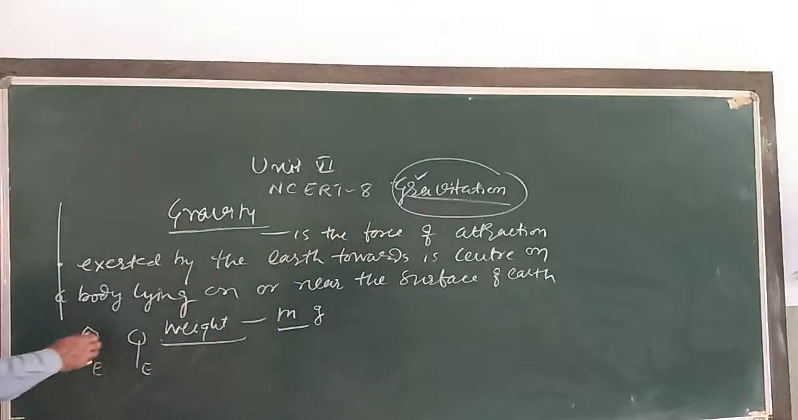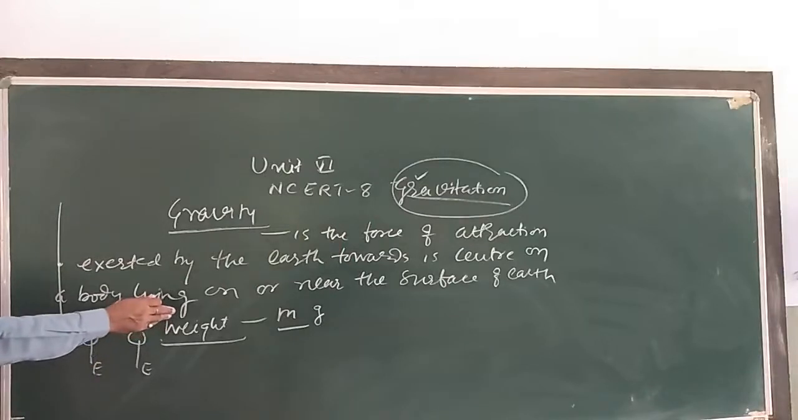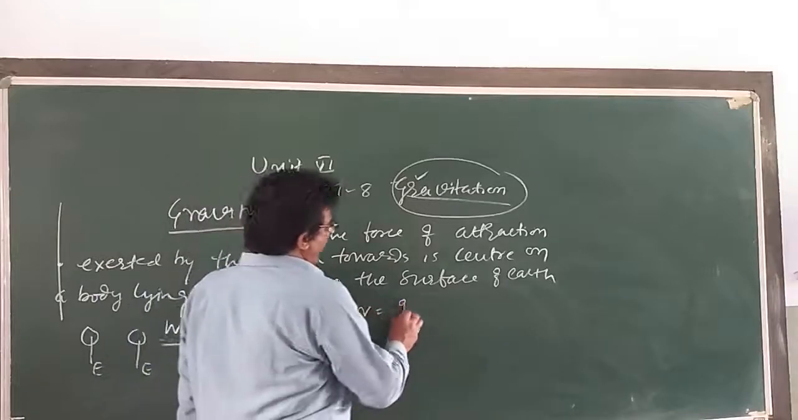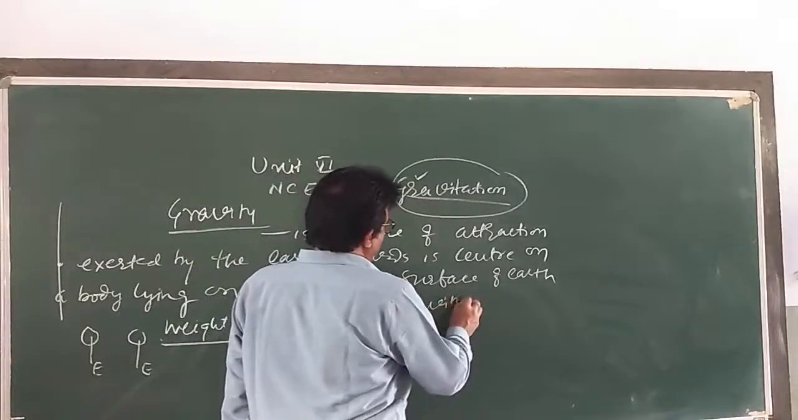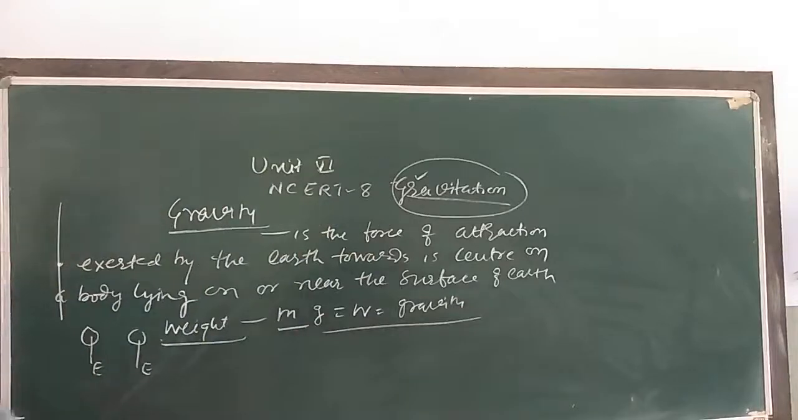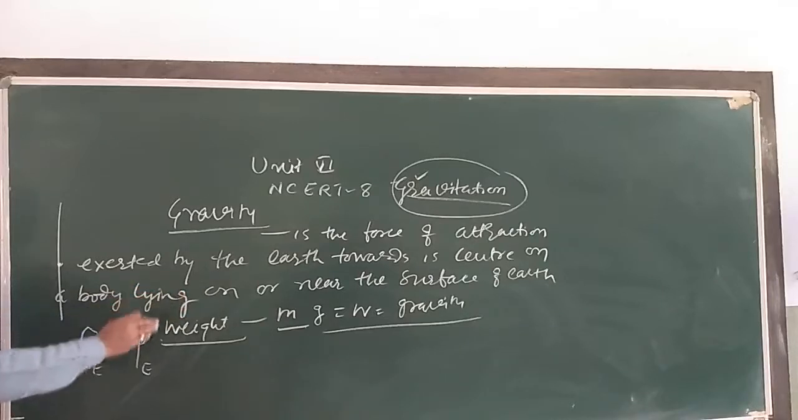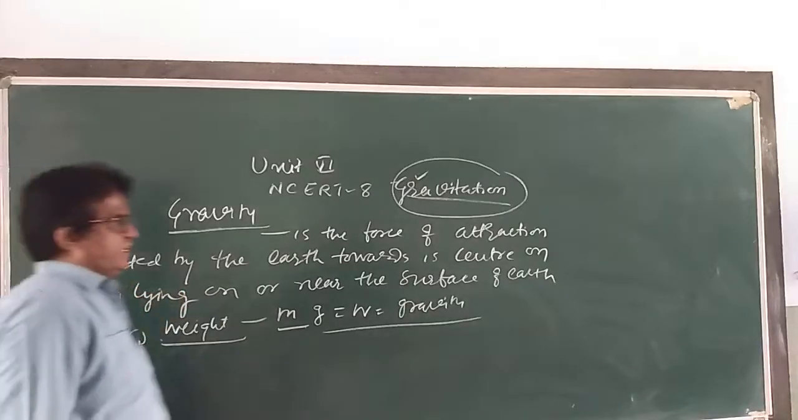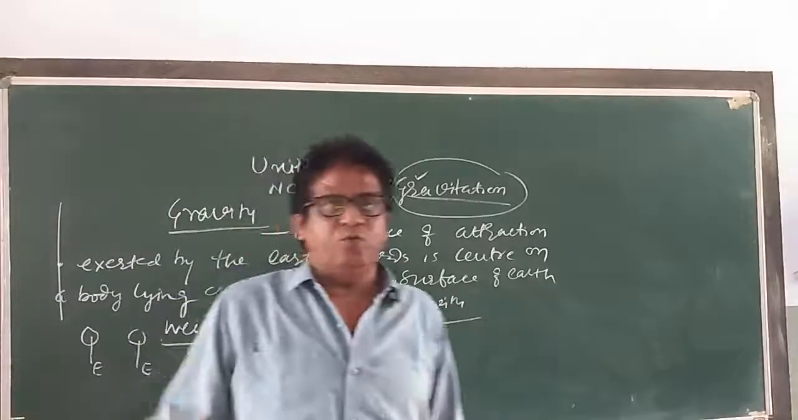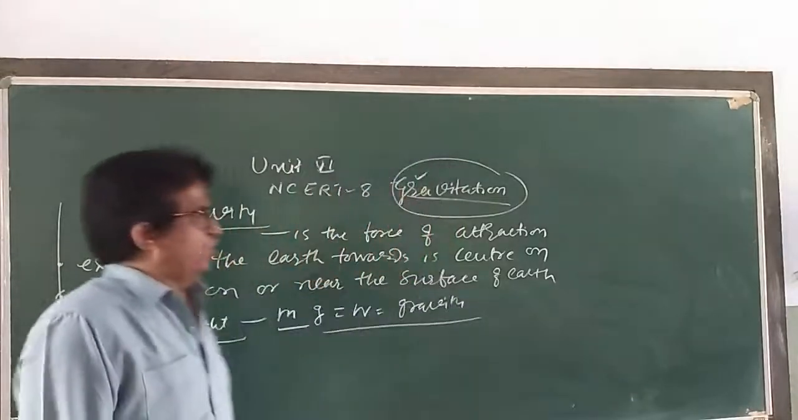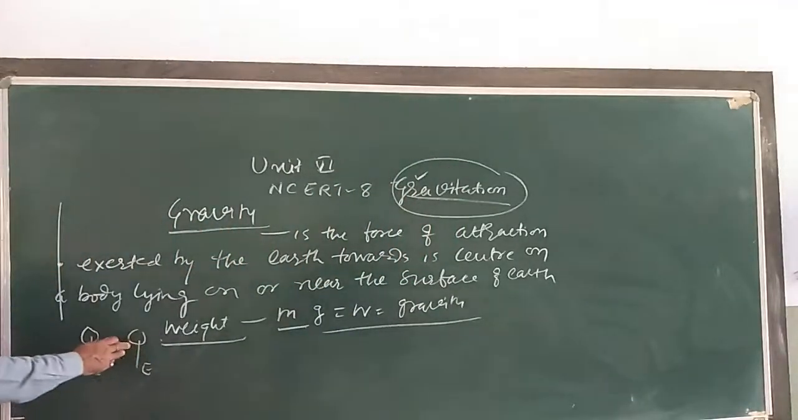So dear children, the weight of a body or gravity pull, I can write here W is equal to mg. The unit and dimension of gravity pull or weight are the same as those of the force. जो यूनिट फोर्स का होता है वही यहाँ यूनिट होगा. So dear children, gravitation is the force of attraction.